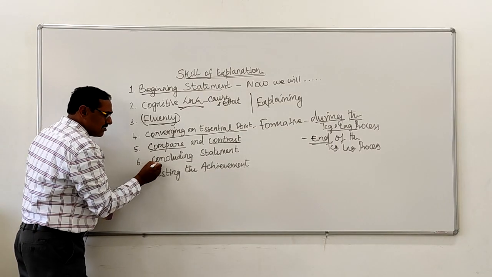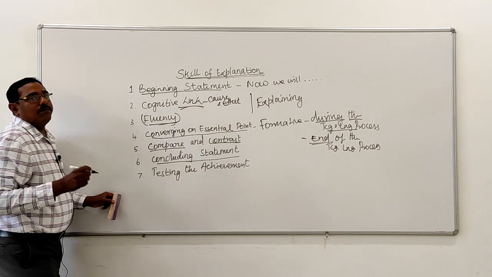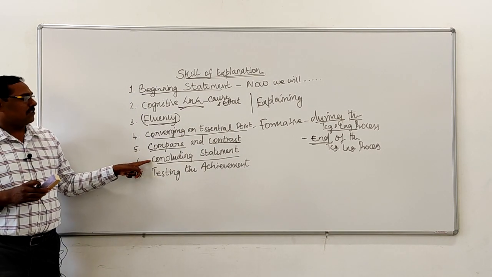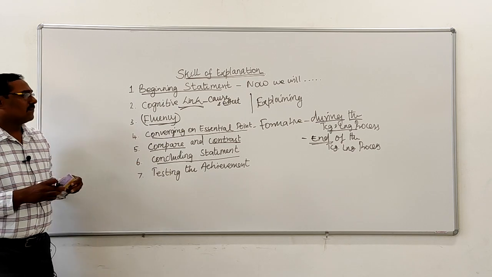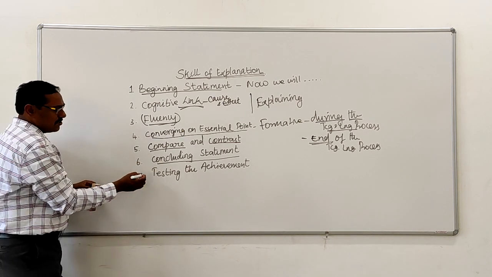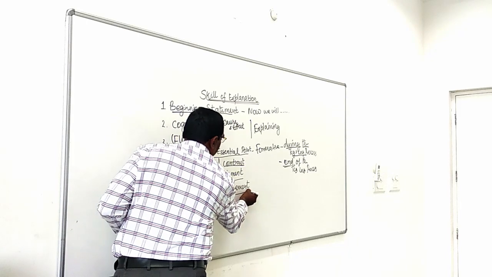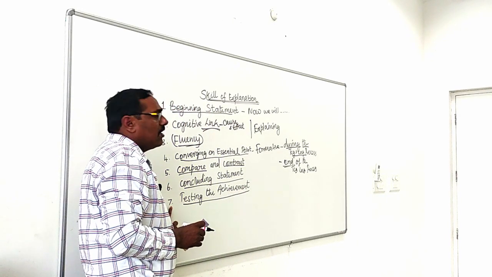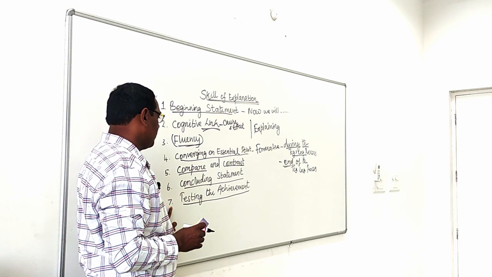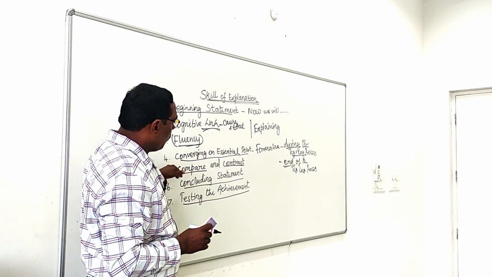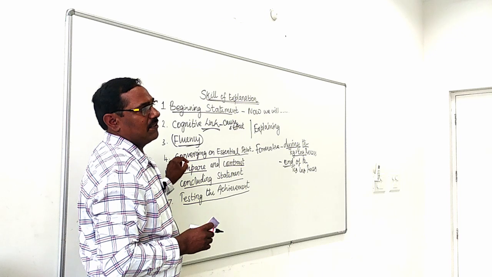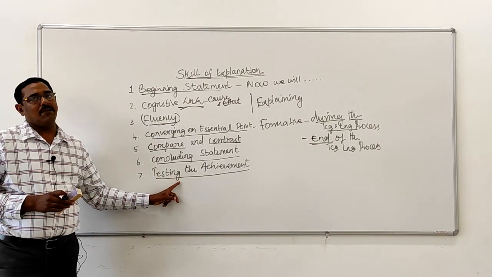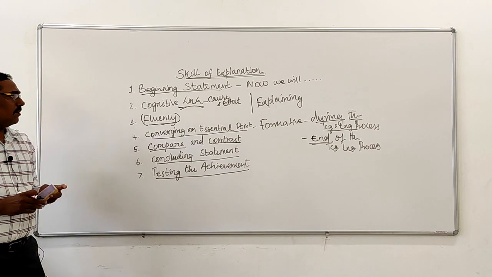And at last we also said that during the explanation, if you do an evaluation during the teaching learning process, it is formative evaluation. Therefore, that is the concluding statement. All the while we asked questions to the students to test the achievement. Therefore, the 7th component is also taken care of during our micro teaching process. During the process itself, we have to keep on asking questions to check whether achievement has taken place. Okay, thank you.